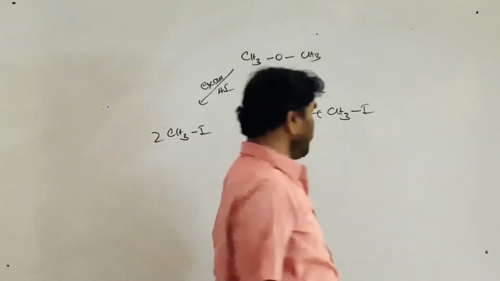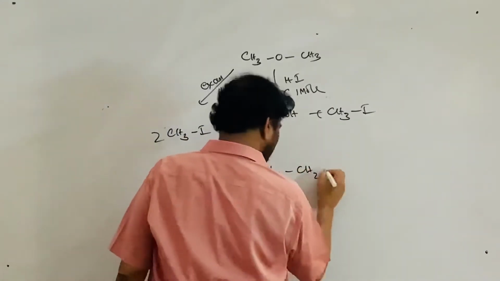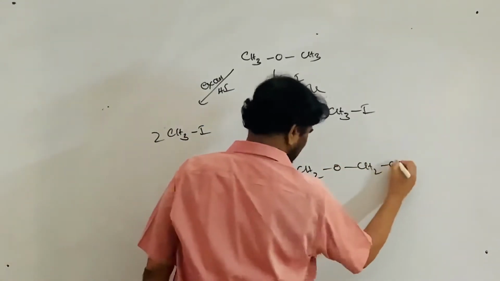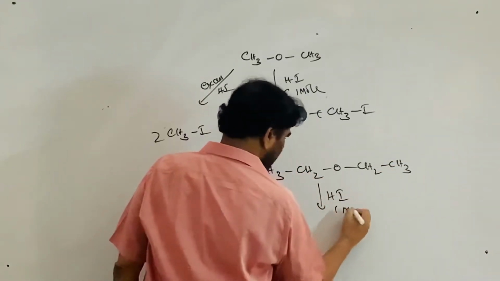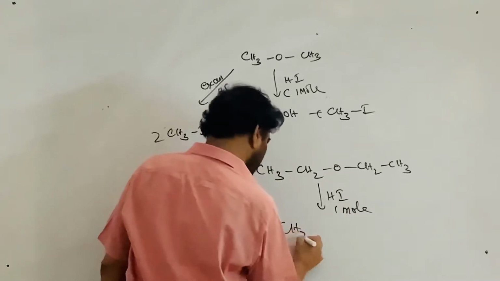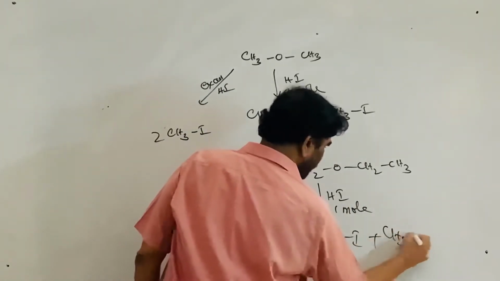If you take diethyl ether, the same phenomenon, CH3CH2, normally 1 mole is taken. Then what happens? Ethyl iodide plus ethyl alcohol is formed.